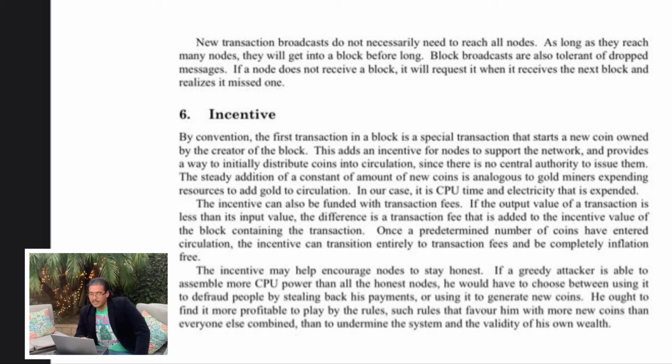If a greedy attacker is able to assemble more CPU power than all the honest nodes, he would have to choose between using it to defraud people by stealing back his payments, or using it to generate new coins. He'll have to find it more profitable to play by the rules, such rules that favor him with more new coins than everyone else combined, than to undermine the system and the validity of his own wealth.